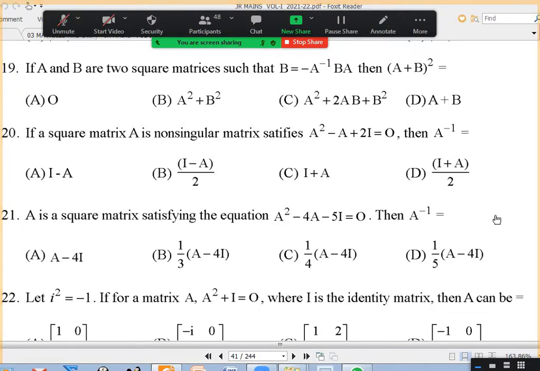Sir, what is the meaning of invertible, sir? If det A is not equal to 0, then only if something has inverse, it is invertible. If it doesn't have inverse, it is not invertible. Okay. So if det A is 0, the function is not invertible because it doesn't have inverse. If det A not equal to 0, it is invertible.